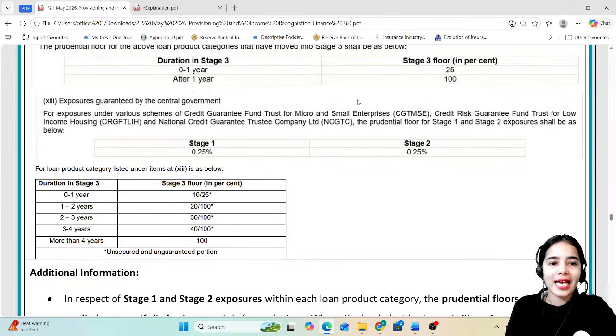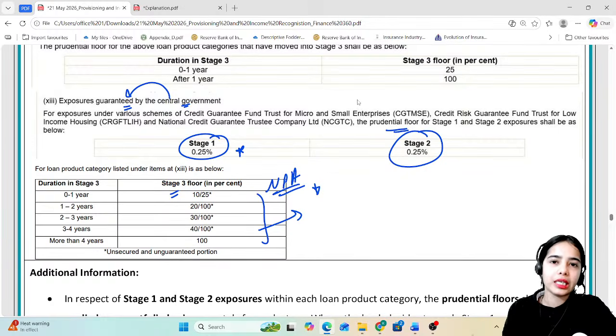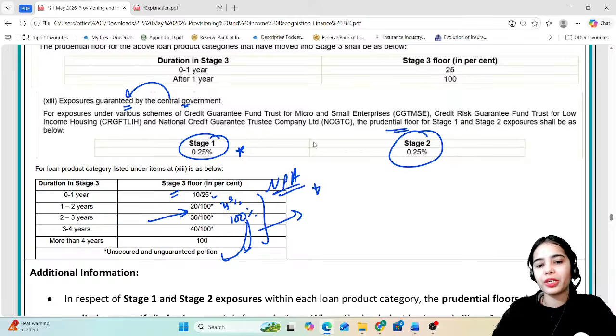Now, exposures guaranteed by the central government. If the exposures are guaranteed by the central government, that means the central government is backing some exposures. The prudential floor for stage 1 is 0.25%, and stage 2 is also 0.25%. For stage 3, when the loan has actually become NPA, the provisions have to be increased. Here you can see that the provisions have to be increased from 25% directly to 100% for the unsecured or unguaranteed portion. But for the guaranteed or secured portion, the provisions have to be increased slowly.